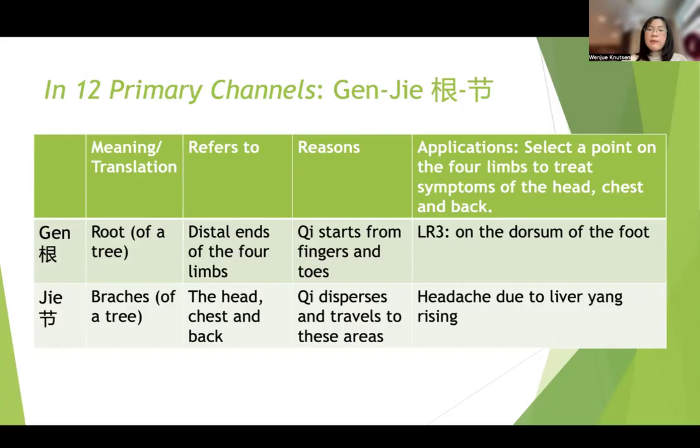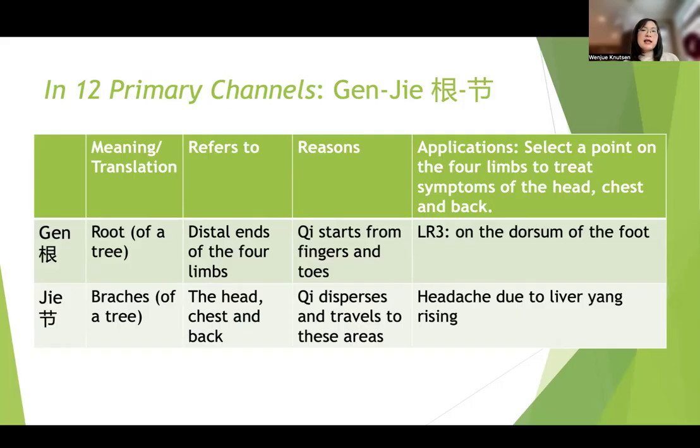Okay, so what is the tree metaphor? Gen is root, Jie is branches. Okay, so how do you remember that? Because you remember Gen-Jie, that's how it says, right? Of course, the tree grows root first. Therefore, Gen, the first word, meaning its root. Jie, the second word, which grows later, is the branches of a tree, right? A tree has to have a root first and then grow branches. So that's how you, if you are an English speaker, you do not speak Mandarin, how you remember Gen and Jie.